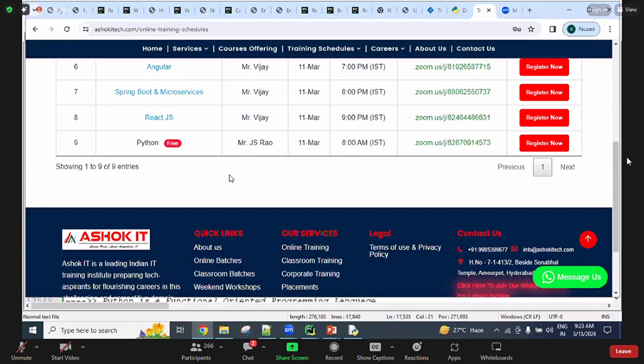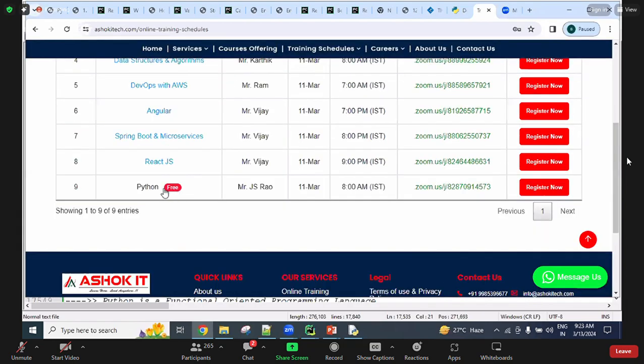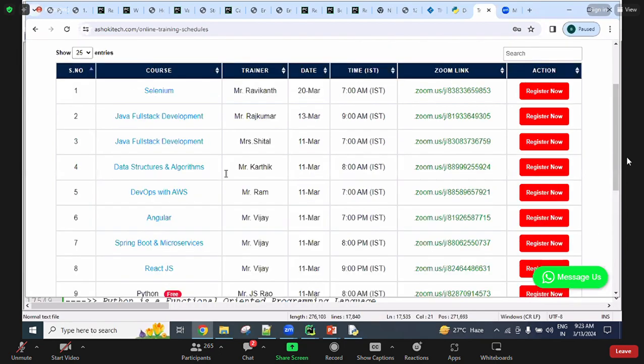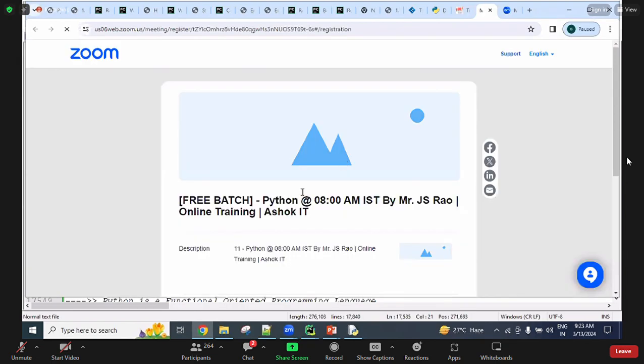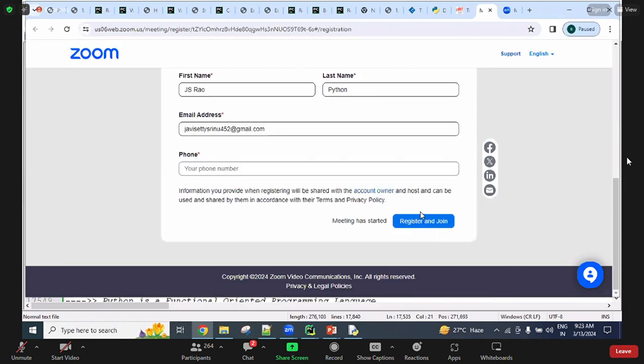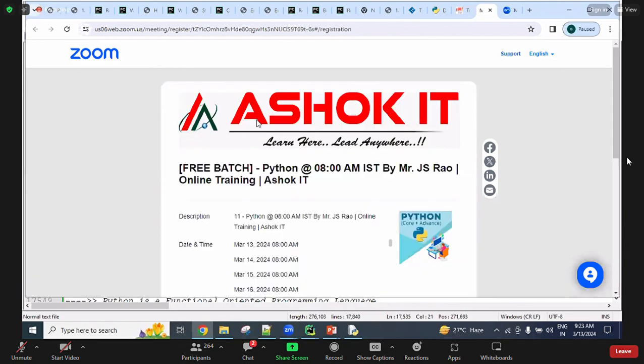Here is Python related. In this, online training is there, so you can click here and join the WhatsApp group by entering your details. But it is showing a Zoom link.